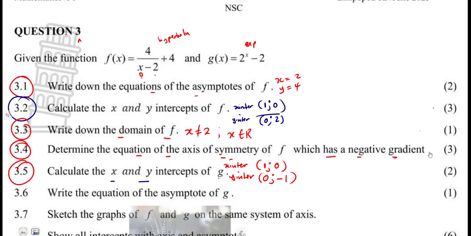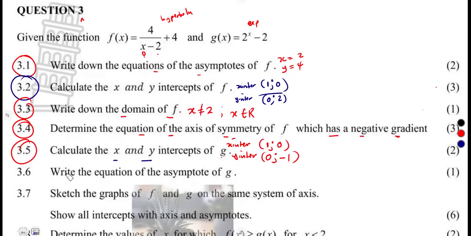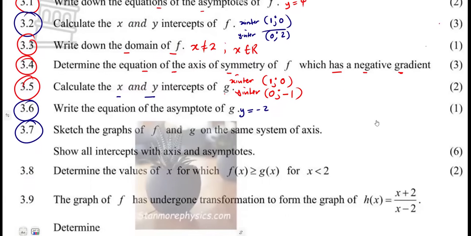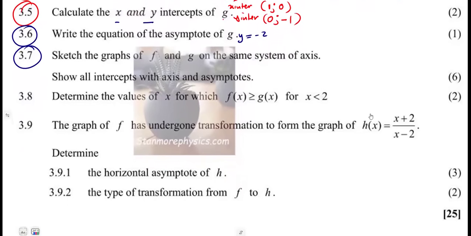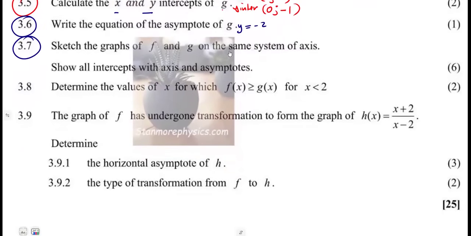Write down the equation of the asymptote on 3.6. So our asymptote here is the number that is being subtracted from 2 to the exponent of x, which is negative 2. So that's our asymptote: y is equal to negative 2. Then 3.7 was to sketch the graphs of f and g on the same system of axes. All right, we need to sketch these two.